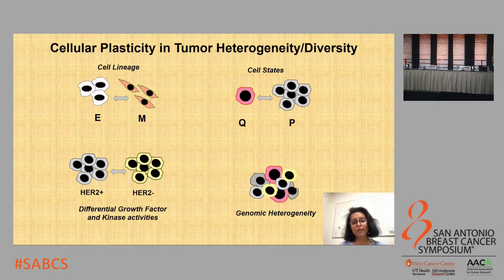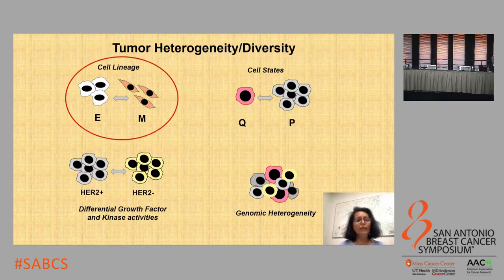And then, of course, there is the genomic heterogeneity that arises from differences in mutational burden, as well as amplification and so on. These are not isolated states. There's quite a bit of interaction between these cell states. In fact, the HER2 population is proliferative, whereas the HER2 negative population is quiescent. Epithelial to mesenchymal transition is incompatible with simultaneous proliferation, and when these two processes occur at the same time, there is extensive mitotic defects which lead to genomic instability and genomic heterogeneity.